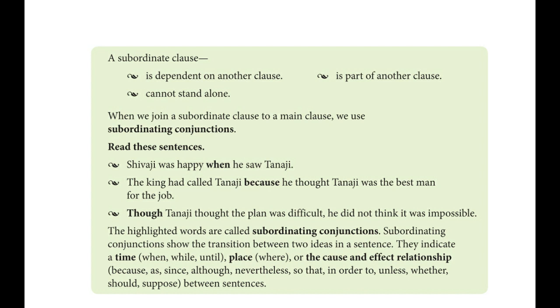Or the cause and effect relationship, the reason or the effect. The examples you can see: because, as, since, although, nevertheless, so that, in order to, unless, whether, if, suppose. They can give the effect relationship between sentences.